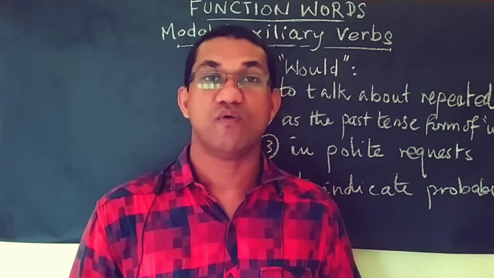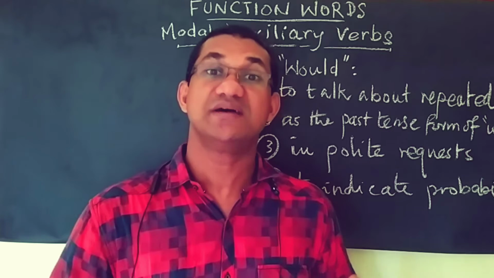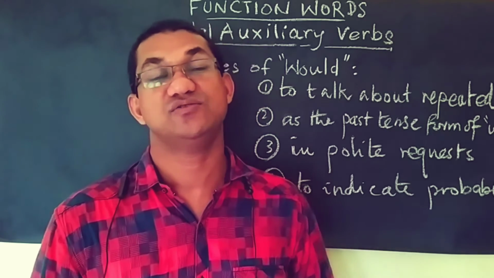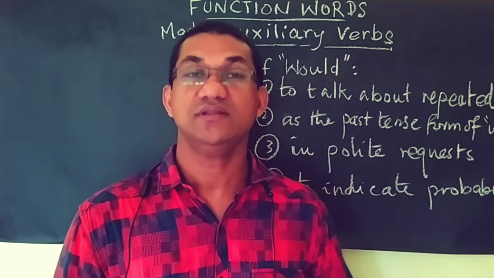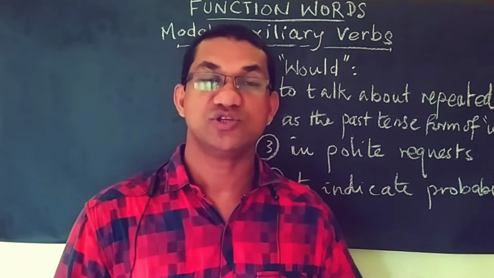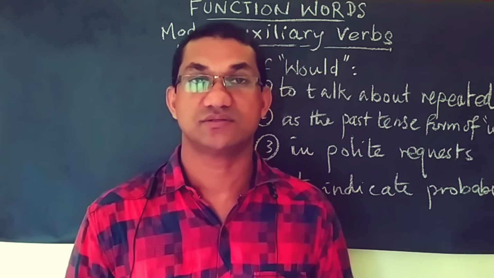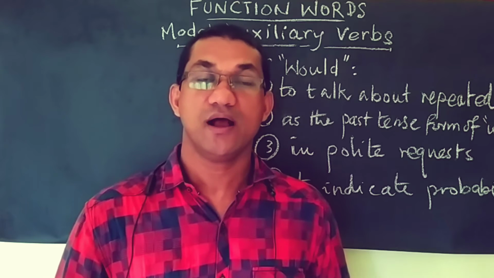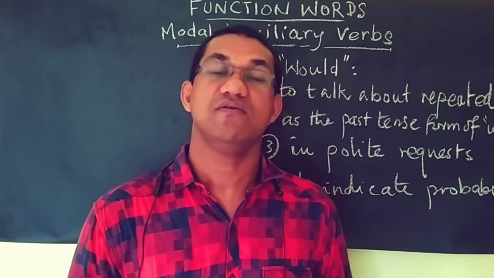We had a habit in the past, when we were children, maybe some years ago, we used to do certain things. So to refer to repeated actions or habitual behavior, we depend on the modal auxiliary would.